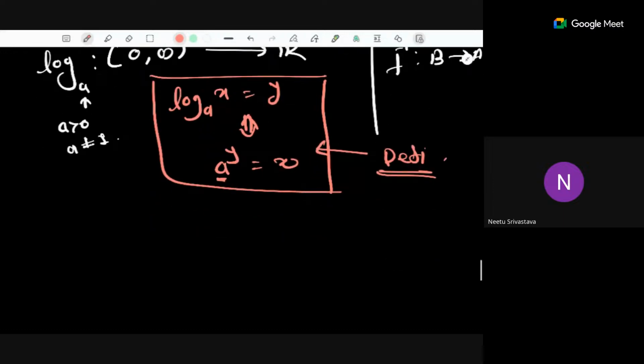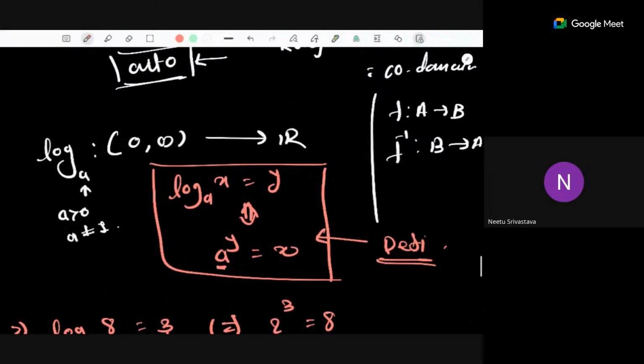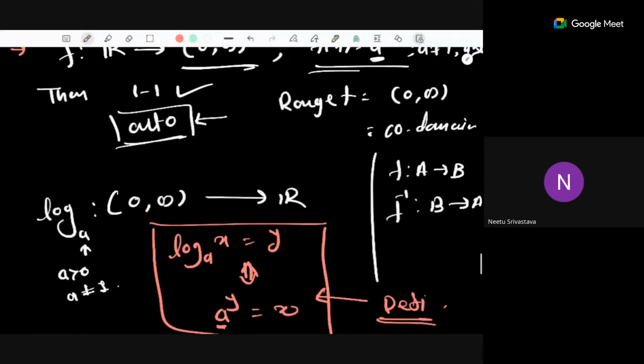Okay. So for example, you know that log base 2 of 4 is equal to 2, right? Because we know that 2 squared is equal to 4. If 2 is confusing, we can take 3. So this is 8, 3. So 2 to the power 3 is equal to 8. Okay. So this is log base a of x is equal to y if and only if a to the power y is equal to x. That's the definition of the log function. Is that clear? Any doubt so far? No, ma'am.